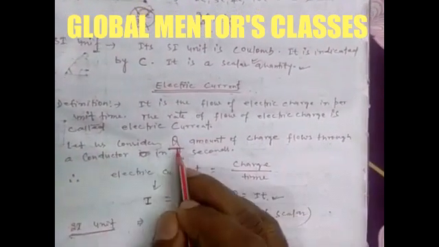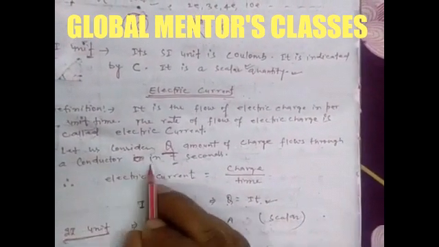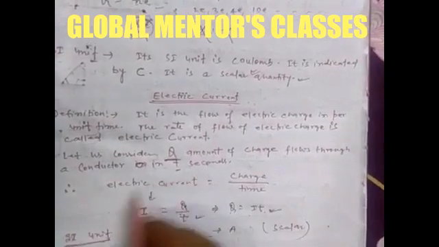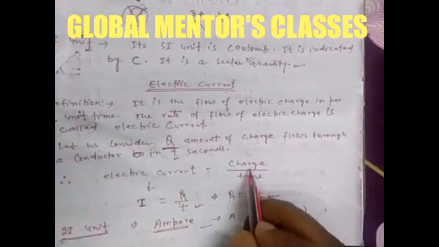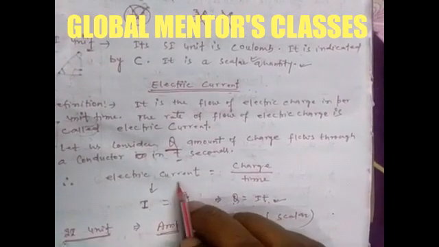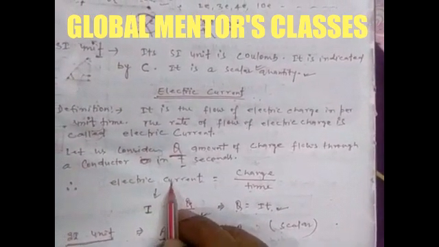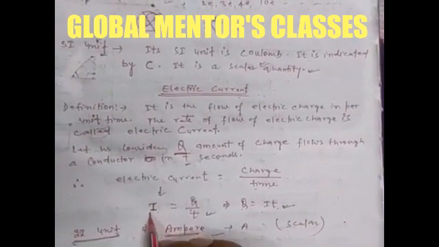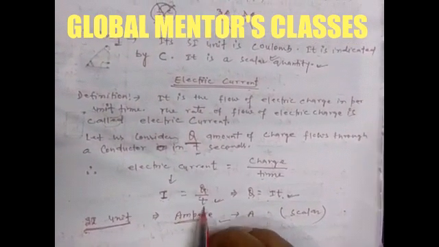Let us consider Q amount of charge flowing through a conductor in t seconds. Then electric current is given by the total charge divided by time, so current equals charge by time. Electric current is indicated by I, so I = Q/t.